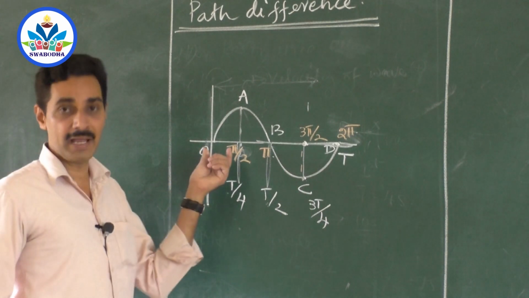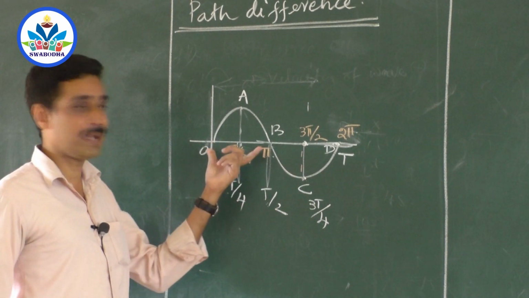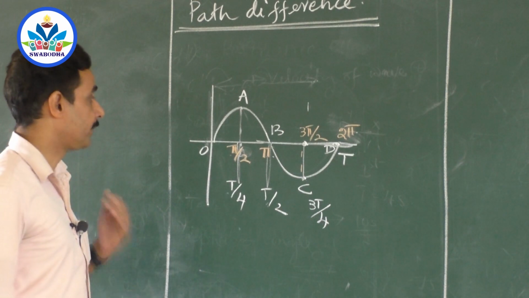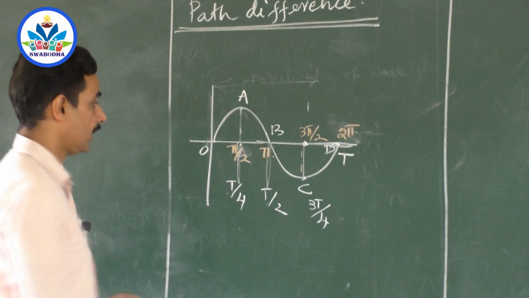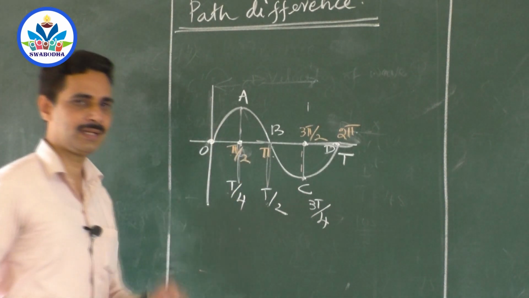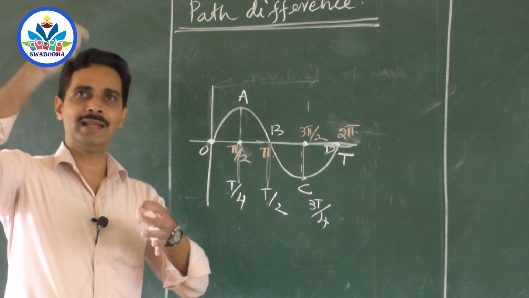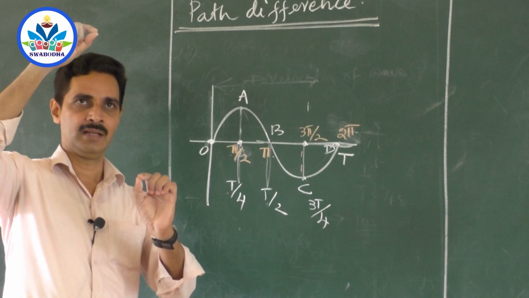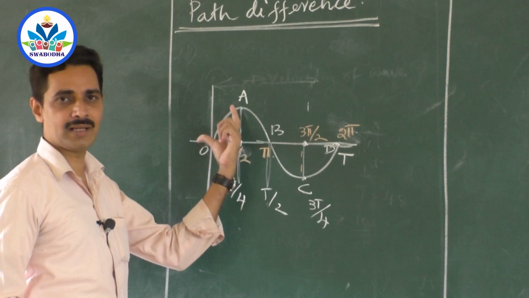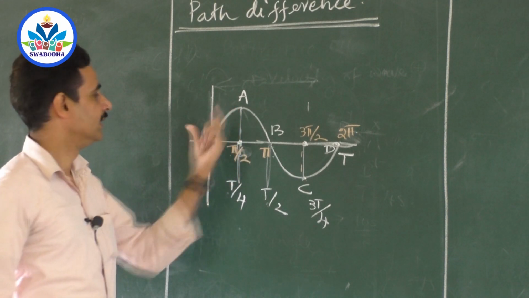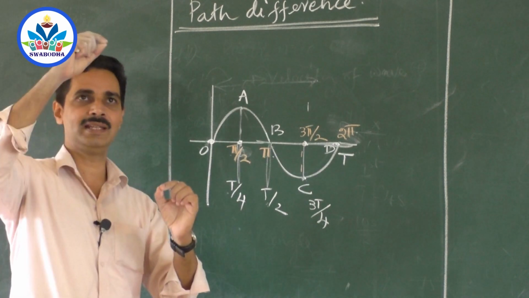Now what is pi by 2 phase angle? What is pi phase angle? That can be clearly understood like this. Pi by 2 phase difference means when one particle is at the 0th position, another is at either crest or trough. Suppose one is at crest. See, these two particles never come closer. They will never be along with each other. Right? So when one particle is at 0, another is at crest.